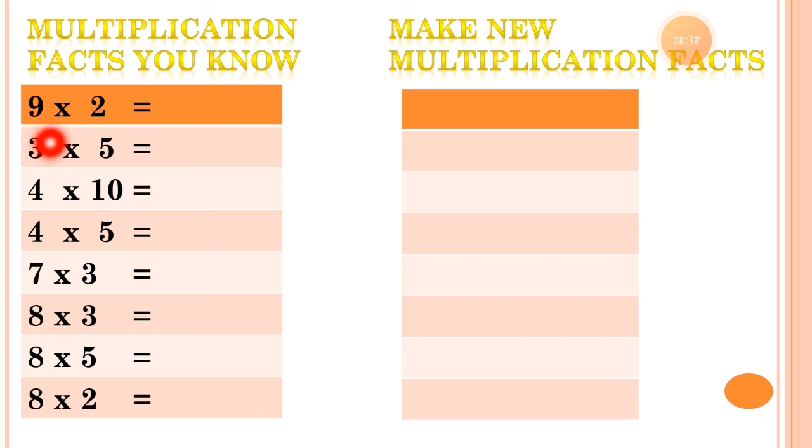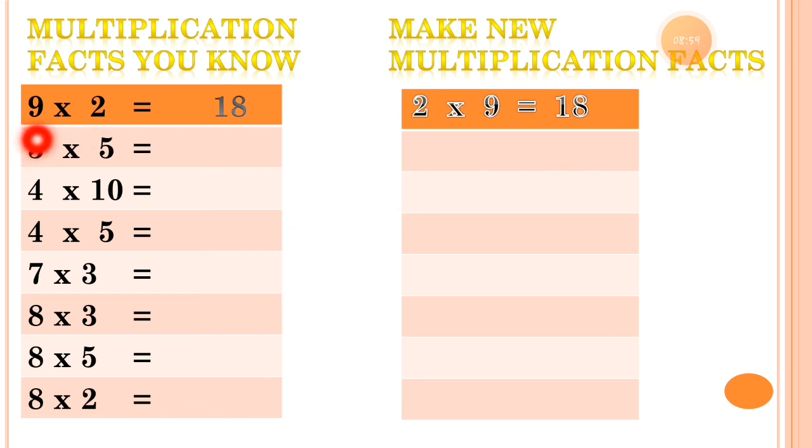Now here is 9 2s are 18. So the multiplication fact for it is 2 9s are 18.